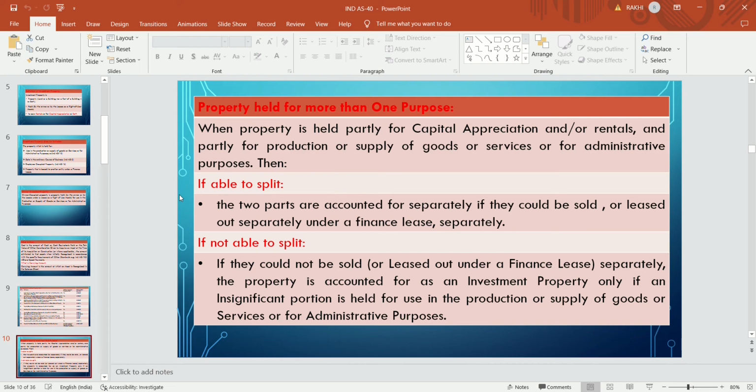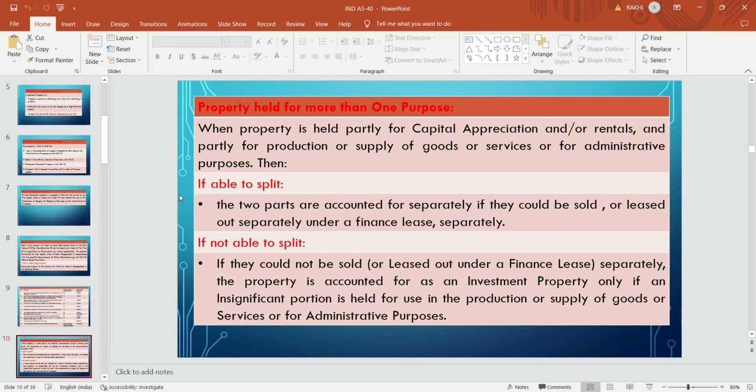But if they are not able to split the value of that property, then they have to check the significant portion of that property. If the investment property portion is insignificant, then it will be treated as a PPE. And if the PPE portion, which is used for office purpose, is insignificant, then it is treated as an investment property.